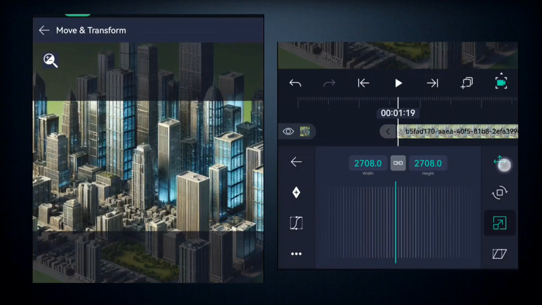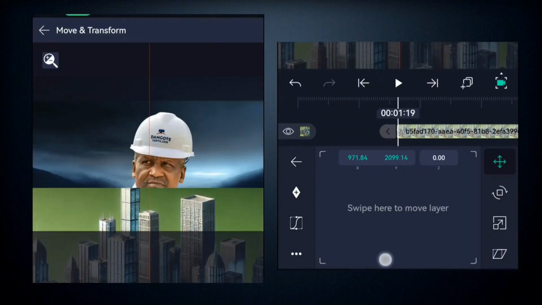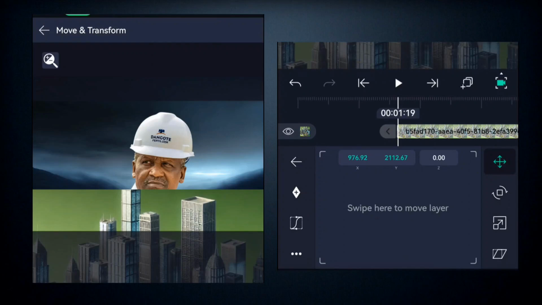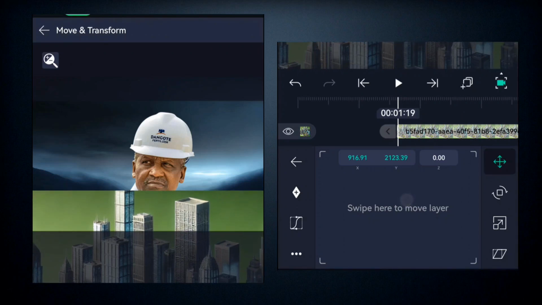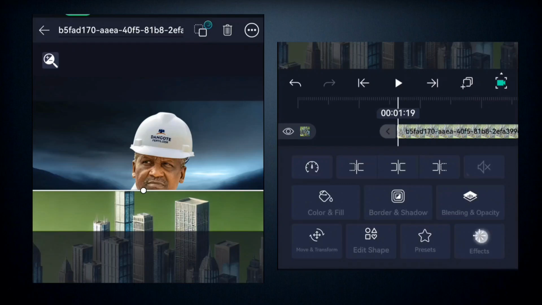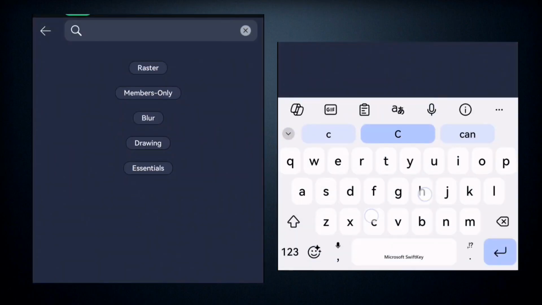So once you've scaled it in, you're going to pull it down like this, and once you've done that, you come here to effects. We're going to use the chroma key effects to remove the background right here. So once you've been able to adjust it the way you want, you come over here to the effects option, and then you search for chroma key.